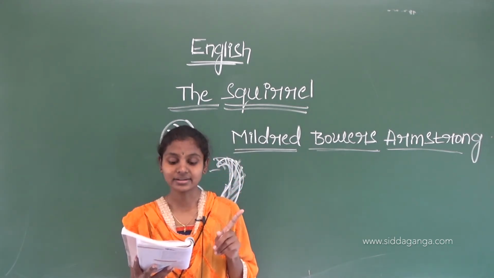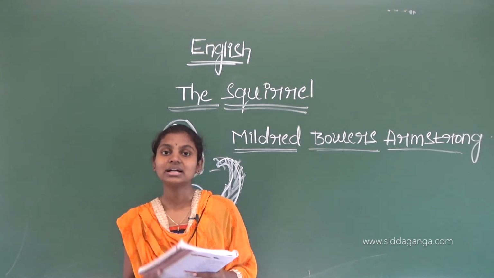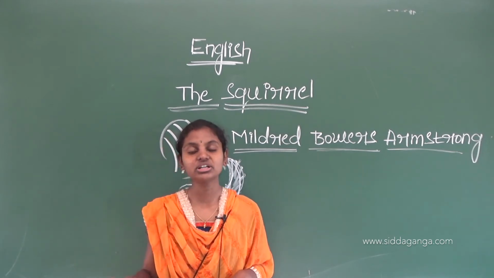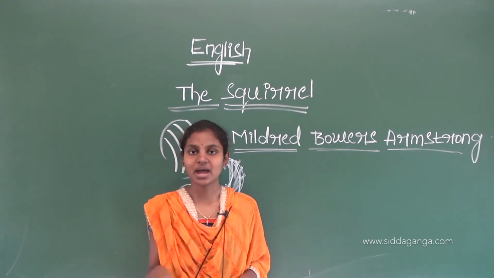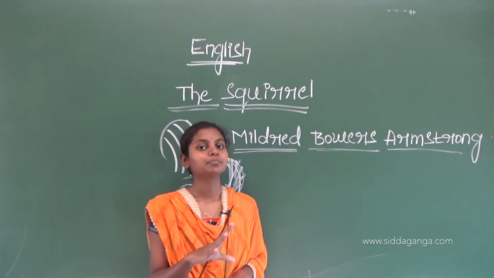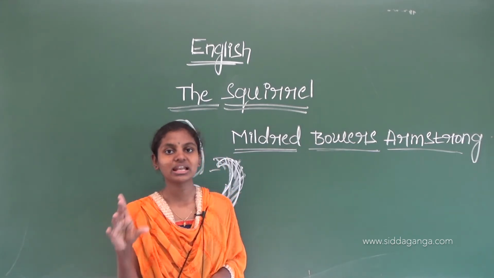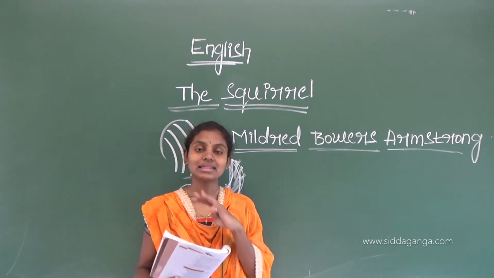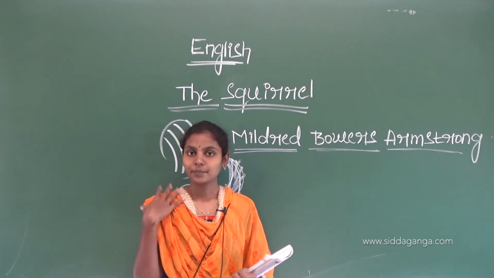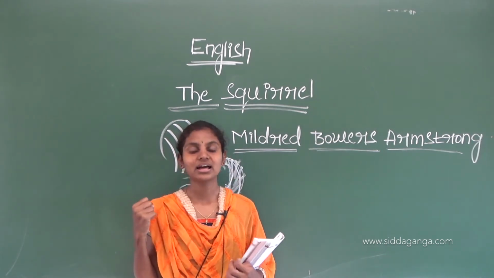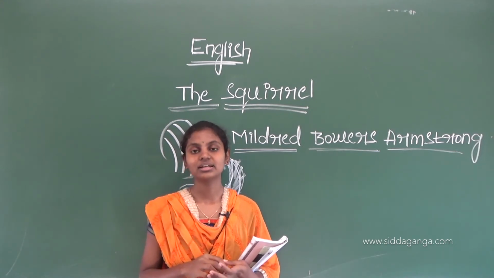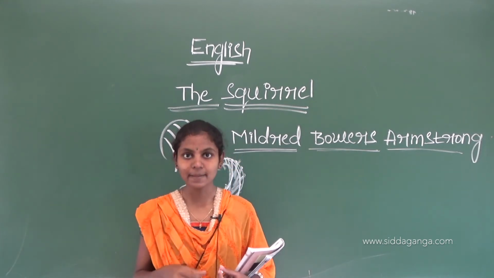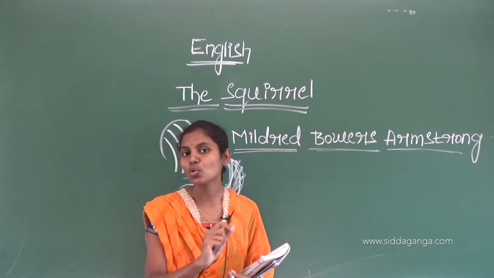In the first sentence, the poet tells the structure of the tail of the squirrel. The structure of the tail of the squirrel, that is a question mark. So the structure of the tail of the squirrel is in what? It is a question mark. And next she describes that the squirrel has an overcoat of what color? Grey. In color grey. Okay, she describes the color of the body by comparing it to an overcoat.